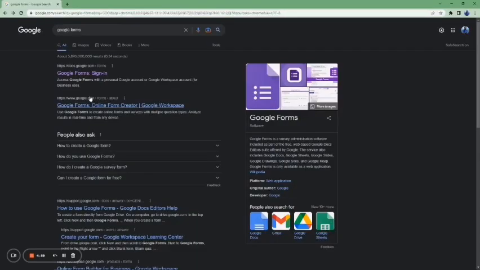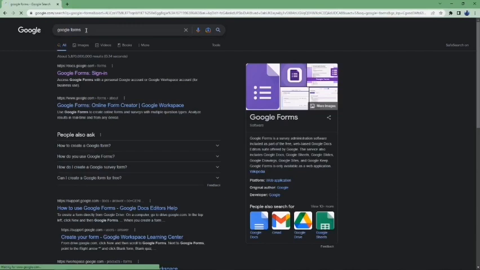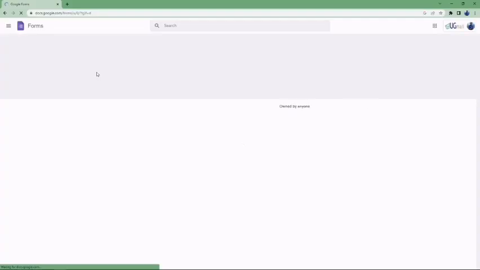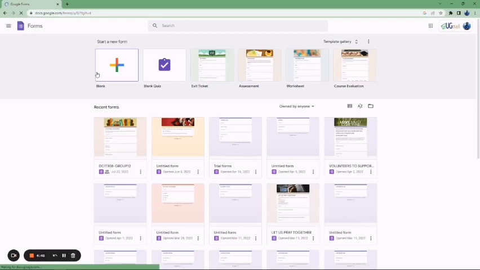So in your browser, you have to search Google Forms as I've done here. Then you hit enter. When you hit enter, it is going to open for you. So you have to click on the first one, Google Forms sign in. If it is your first time, you'll be asked to sign in with your email and your password.